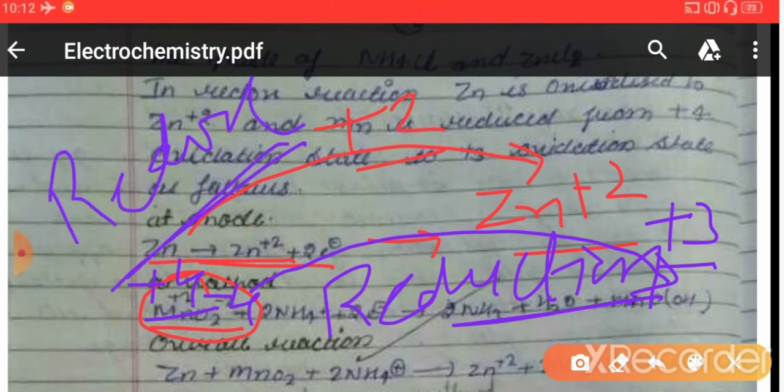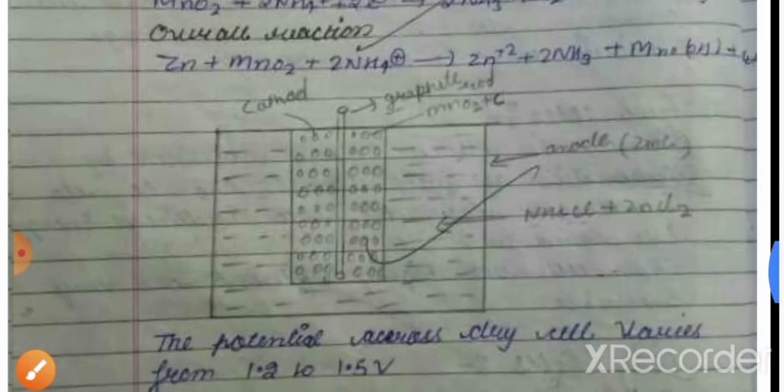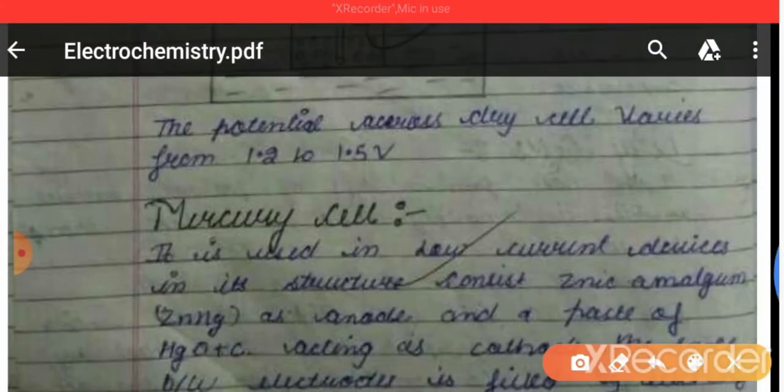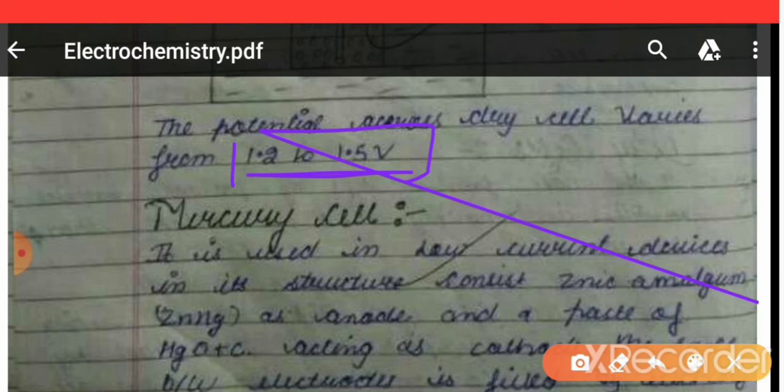And due to this redox reaction, a cell potential develops across the dry cell, and that cell potential's value is about 1.2 to 1.5 volt, right? That cell potential is about 1.2 to 1.5 volt. These are the common cells that we use nowadays, right? And these are non-chargeable cells. Once the chemical energy has been utilized, at that time we have to throw these cells, because the reverse action is not possible here, right?